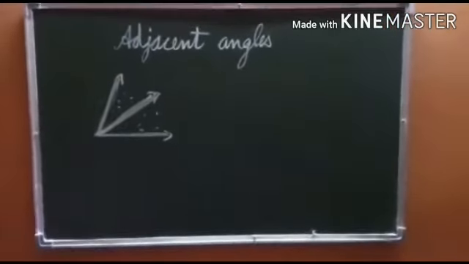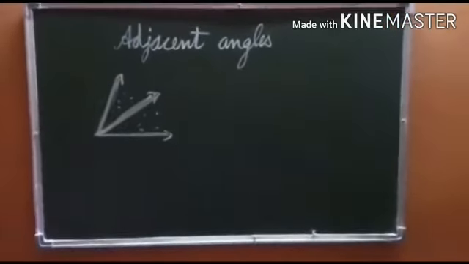And you all know, children, what do you mean by a straight angle? A straight angle is an angle whose measure is equal to 180 degrees. This we had studied last year, children. The angle whose measure is equal to 180 degrees is known as a straight angle, like 90 degrees is a right angle. So similarly, an angle whose measure is 180 degrees is called a straight angle. So here we can see this line, it forms a straight angle.